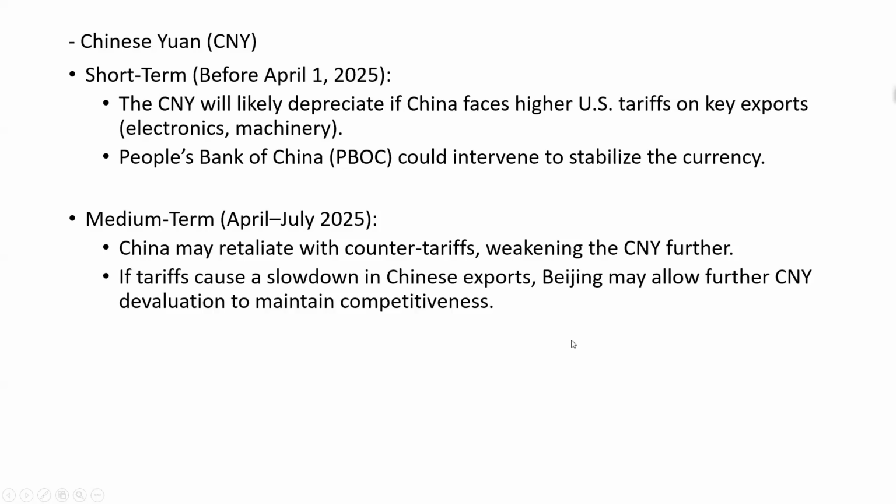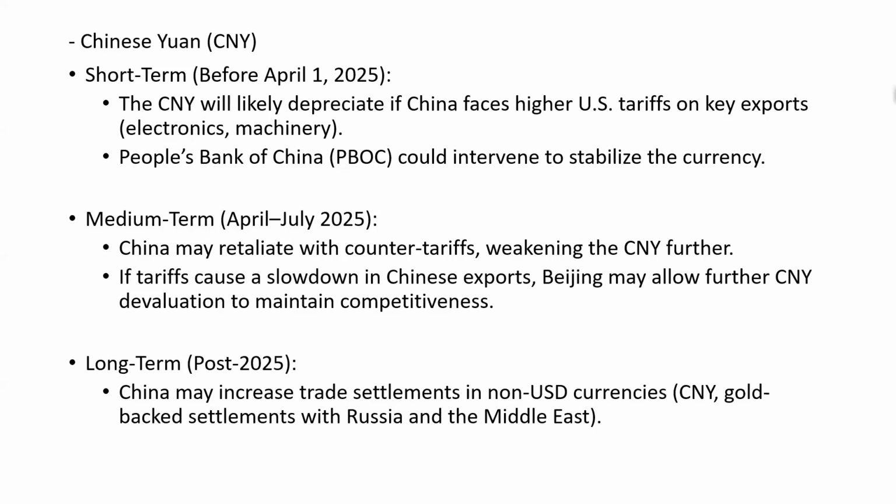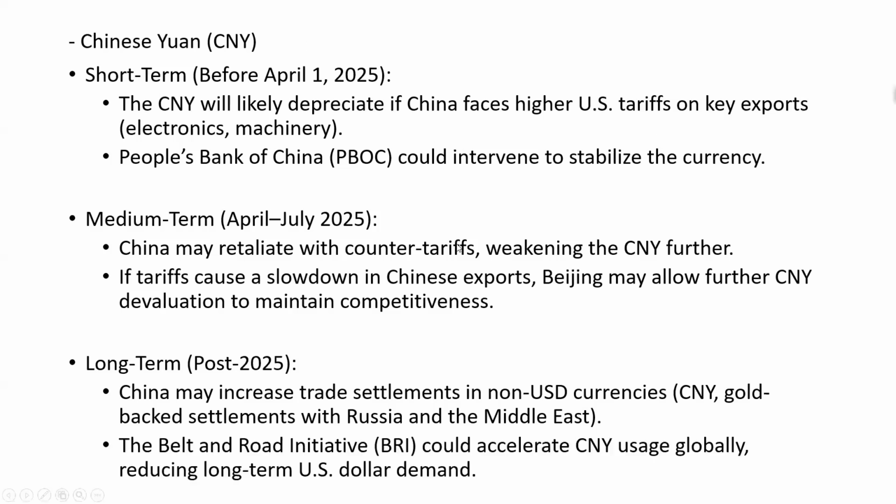So if tariffs cause a slowdown in Chinese exports, Beijing may allow further Chinese yuan devaluation to maintain competitiveness. Now, in the long term, China may increase trade settlements in non-US dollar currencies. Basically, the Chinese yuan, the gold-backed settlements with Russia and the Middle East. Now, the Belt and Road Initiative could accelerate Chinese yuan usage globally, reducing long-term US dollar demand.